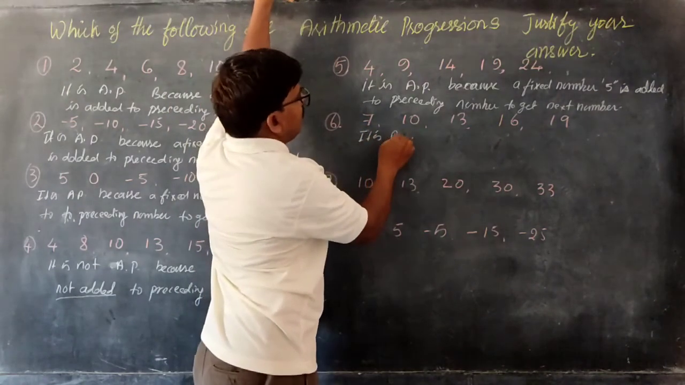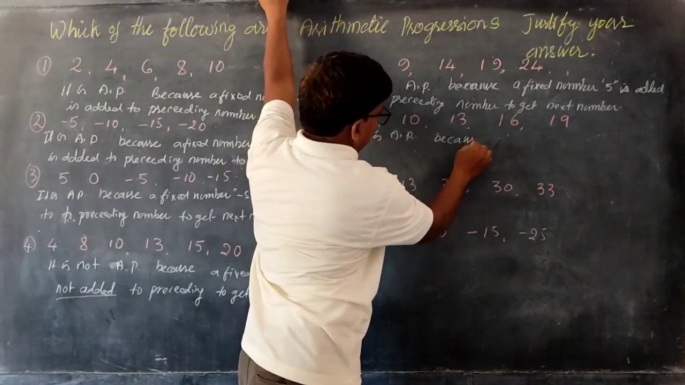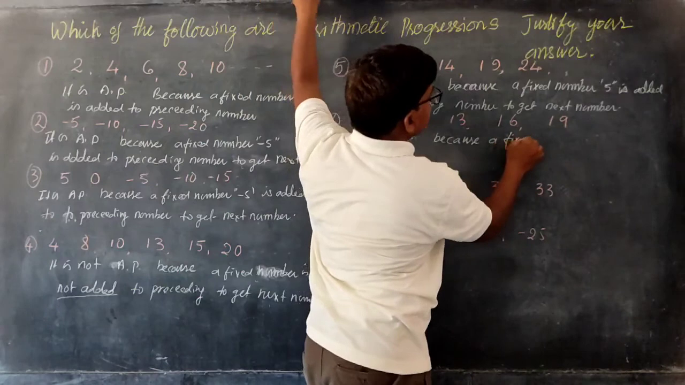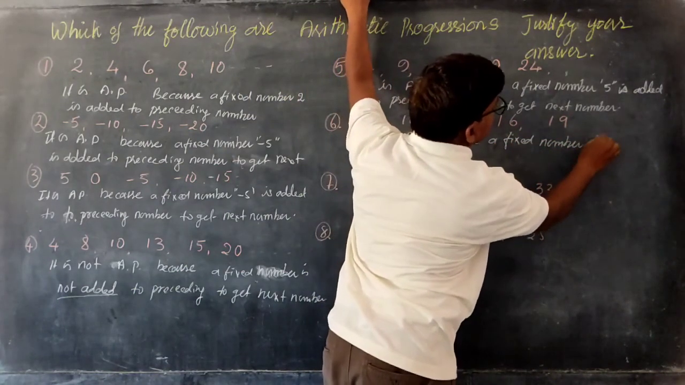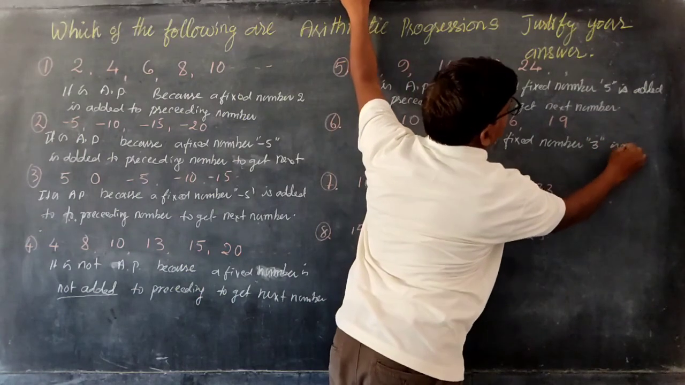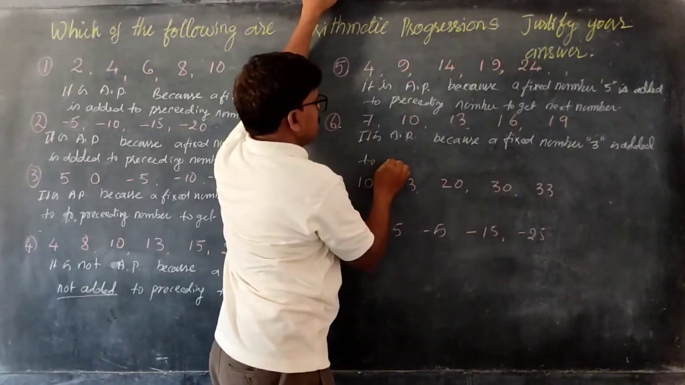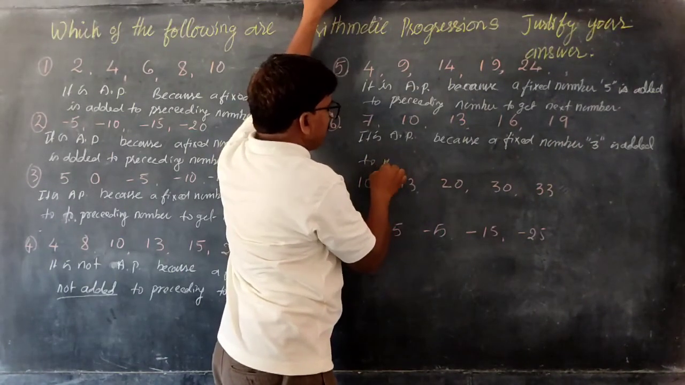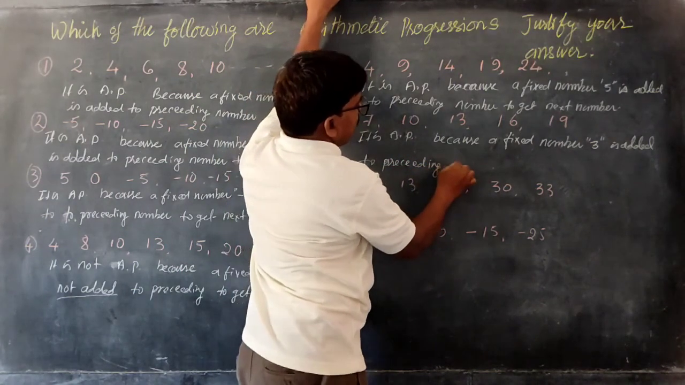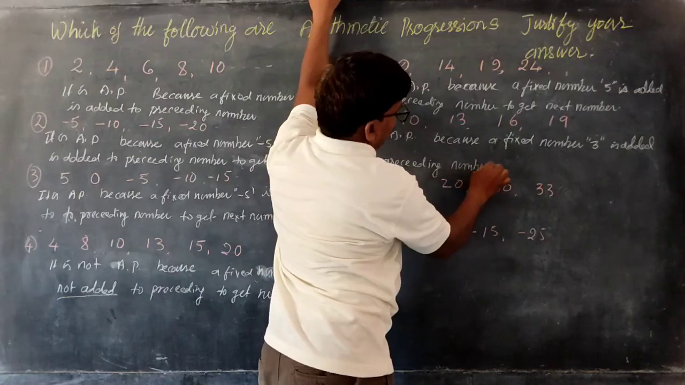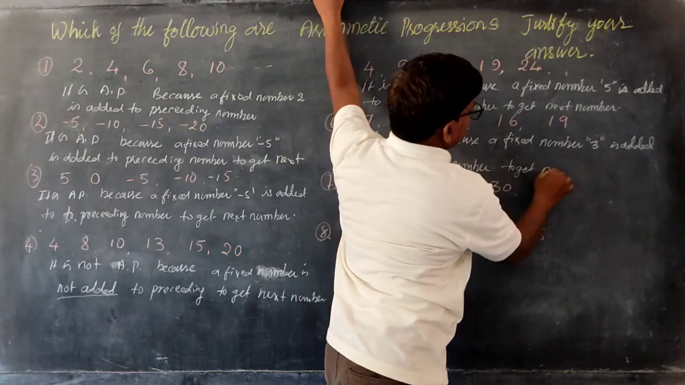It is AP, arithmetic progression, because a fixed number 3 is added to the preceding number to get the next number.